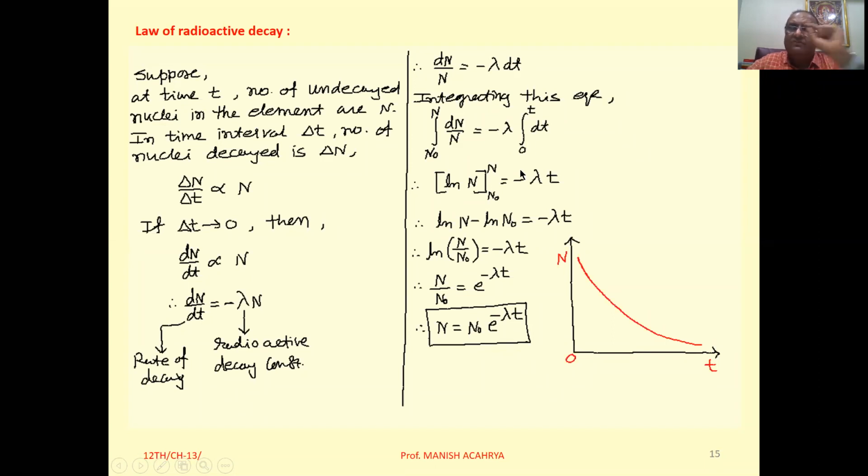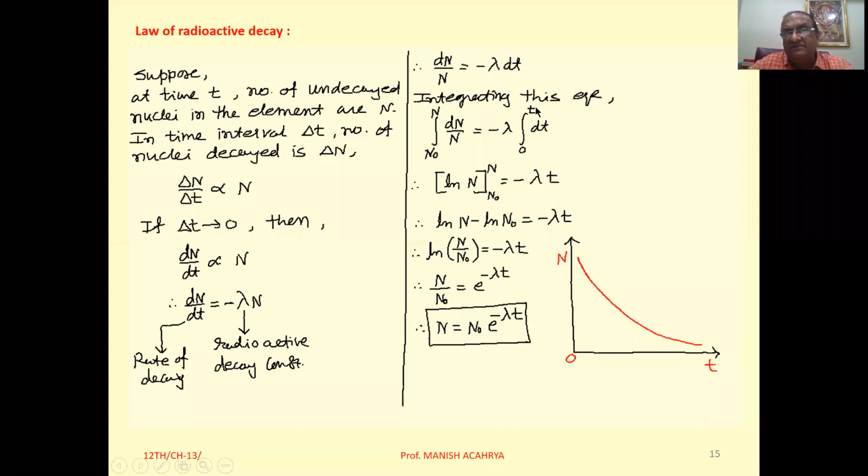Now suppose at time t equal to 0, the number of undecayed nuclei in the given specimen is N0, and we consider at time t the number of undecayed nuclei in the specimen is N.